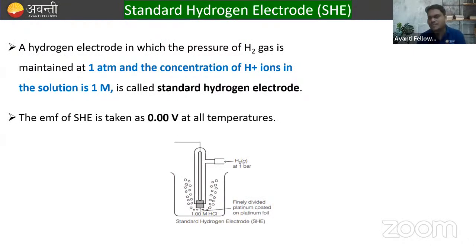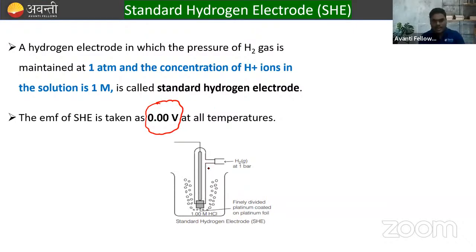Now the next one is the standard hydrogen electrode, that is SHE. Okay? So a hydrogen electrode in which the pressure of H2 gas is maintained at 1 atm and the concentration of H plus ions in the solution is 1 molar is called standard hydrogen electrode. Right. Now the EMF of SHE is taken as 0.00 volt at all temperatures. Always remember this thing. Their EMF is taken as 0.00 volt at all temperatures.